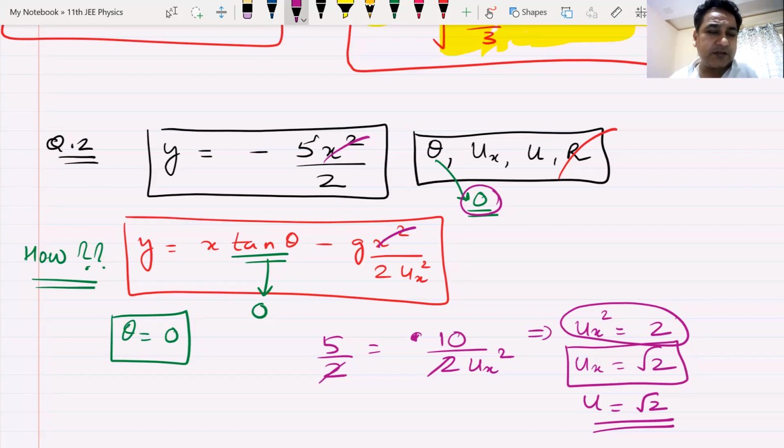Cos of 0 is 1. We compare the rest of the terms. We get u_x as root 2 and u also as root 2. Am I clear? Can I now have a raised hand that we have understood this question? Only 2 people have raised hand.